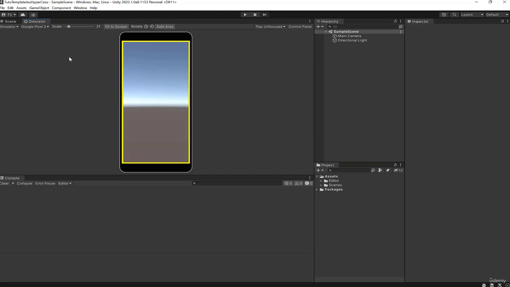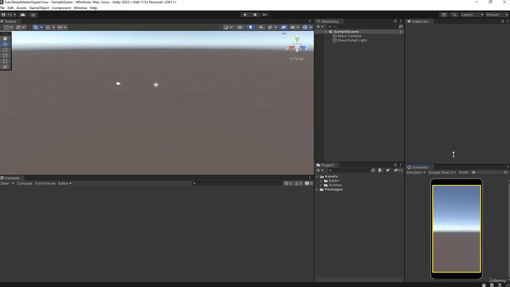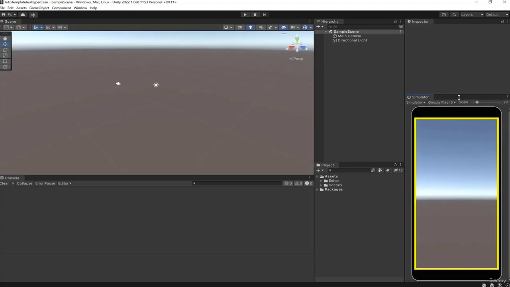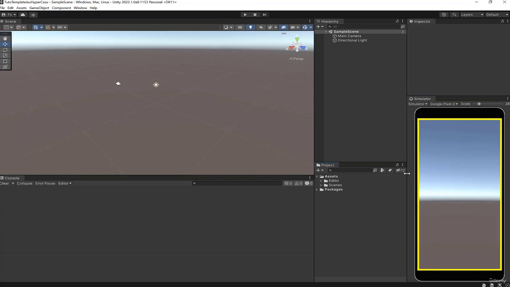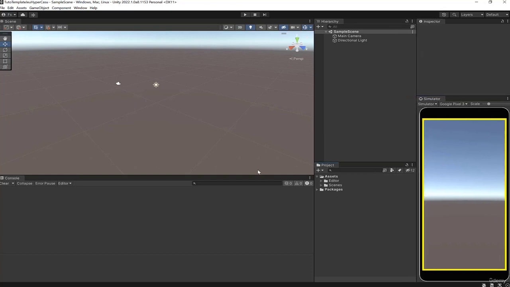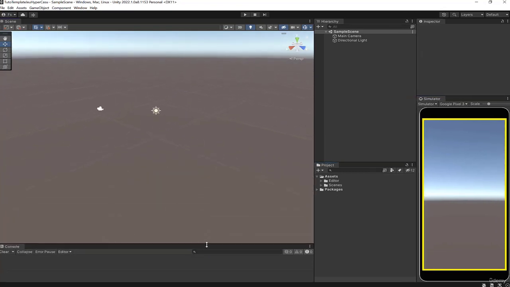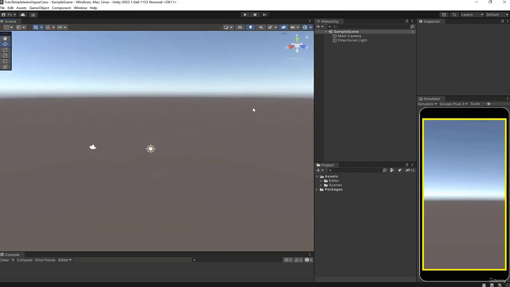I'm going to stick with Pixel. Once I've done that, that's it for the configuration. I'm going to take the simulator and put it on right here. I'm going to enlarge it about like that, and this will be enough to test. And here I'm going to enlarge the area so that I have a lot of space to work with. I'm going to start organizing a little bit.